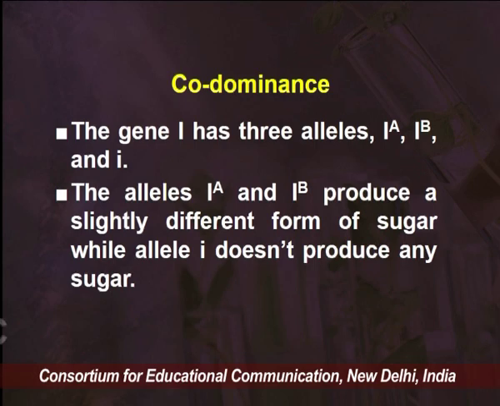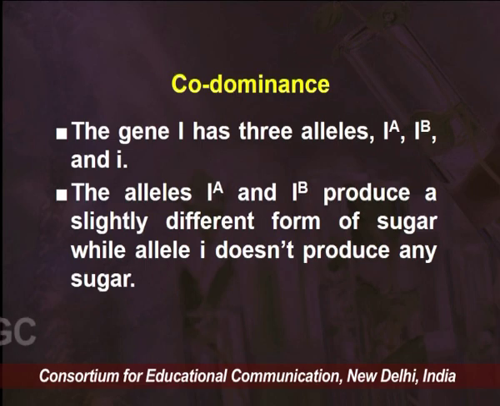The gene I has 3 alleles, that is IA, IB and small i. This is how we present the alleles of the blood groups that are associated with human beings. The alleles IA and IB produce slightly different forms of sugar, while allele small i does not produce any sugar.